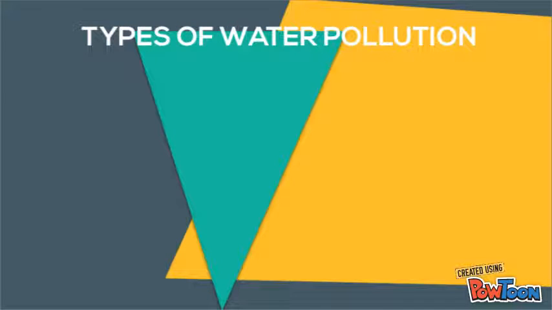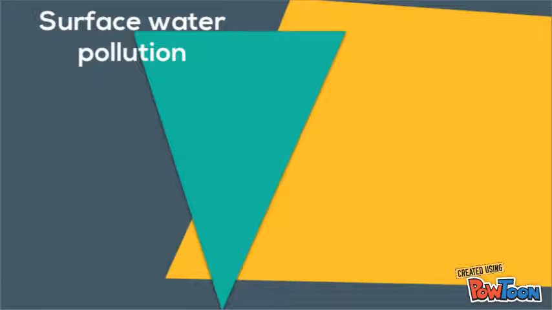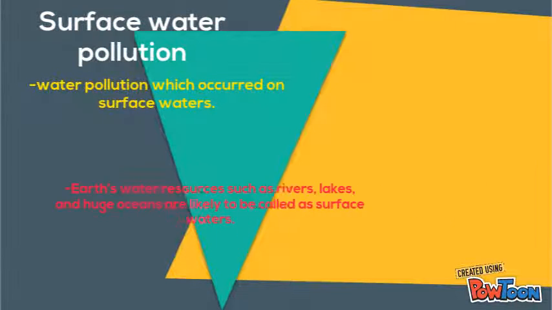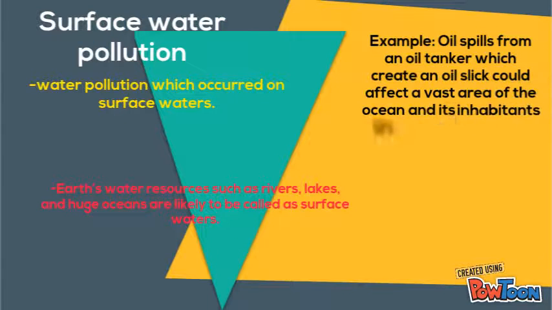There are two types of water pollution, which are first surface water pollution and the second one is groundwater pollution. Surface water pollution is water pollution which occurs on surface waters. Freshwater resources such as rivers, lakes, and huge oceans are likely to be called surface waters. For example, oil spills from an oil tanker.